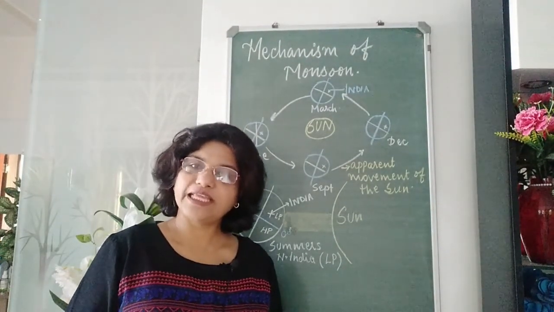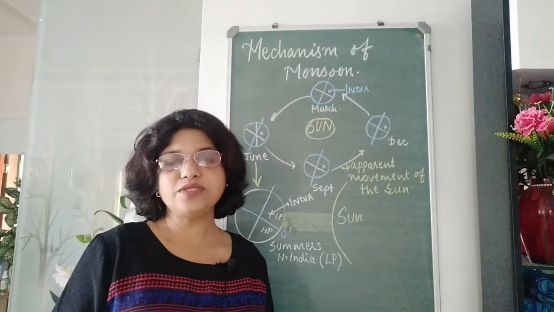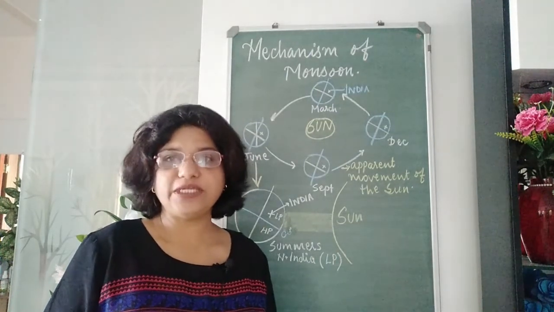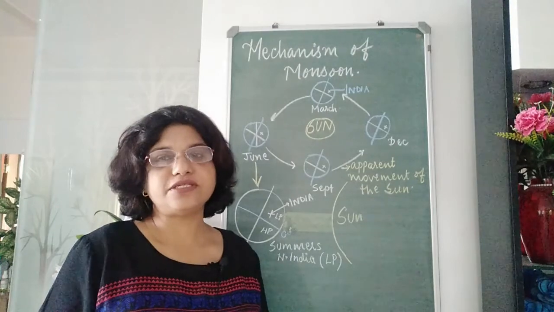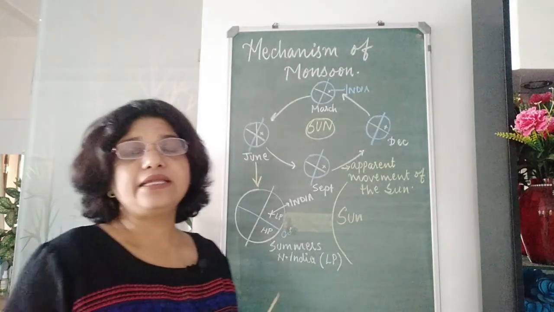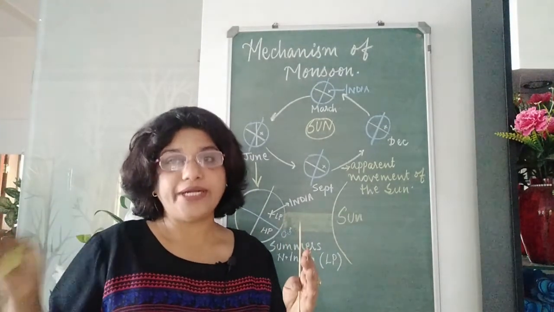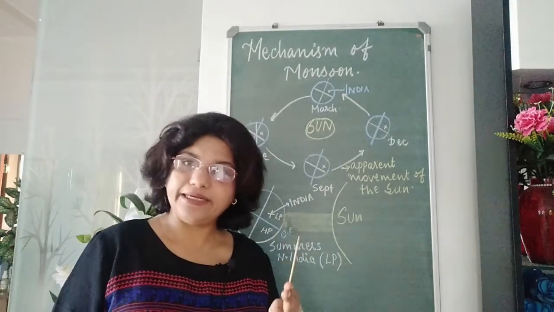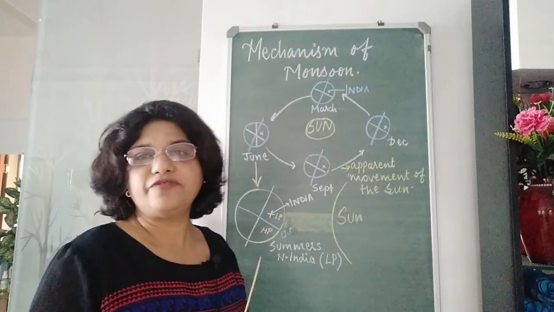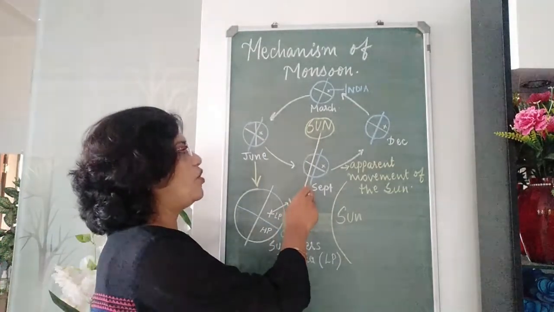We have been dealing with the climate chapter and we have come to the topic of how monsoons occur in India. We have come to know that it is due to the change in the pressure conditions. What makes this change happen? We need to understand that heat, air pressure and wind are all interrelated and they happen due to the revolution of the earth, because the sun is the only source of heat on the earth.